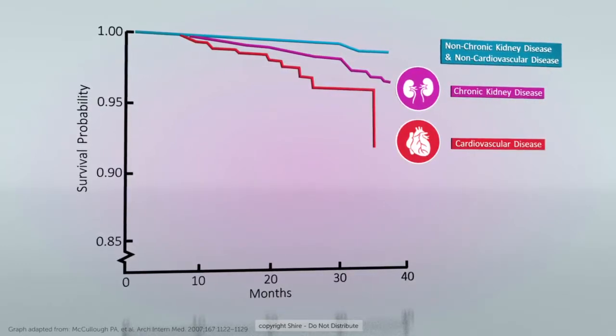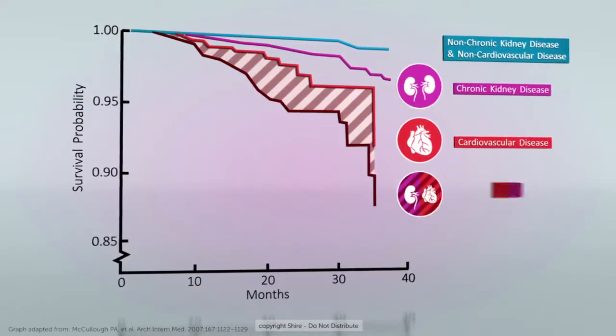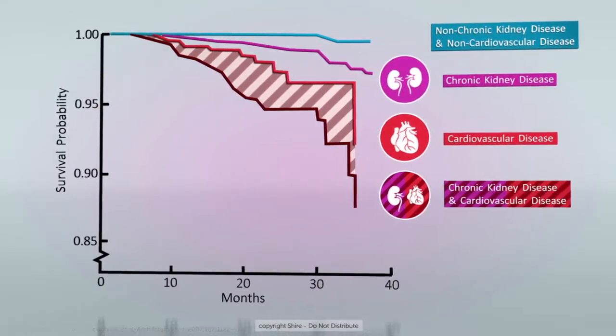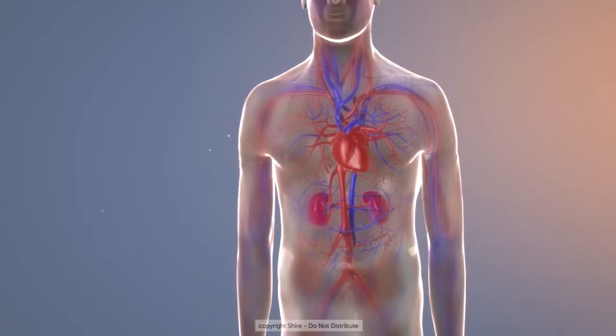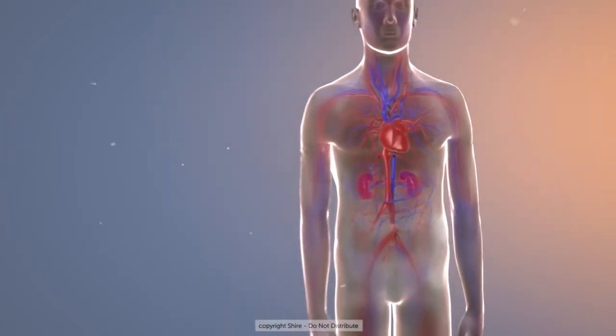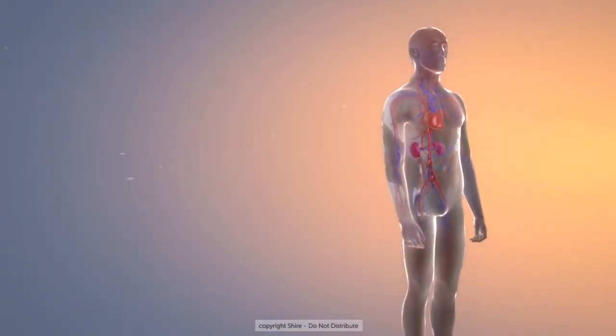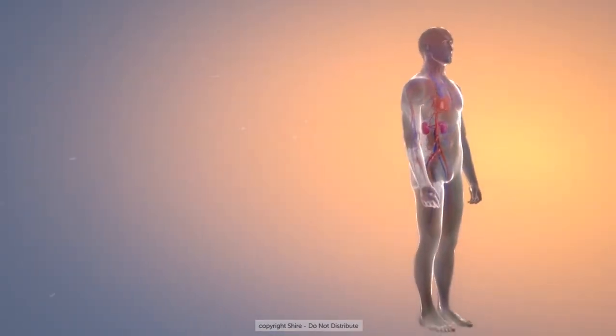Once reduced GFR is detected, Fabry patients are likely to already have significant cardiovascular abnormalities. Understanding these complex and interlinked disease manifestations is central to improving outcomes for patients with Fabry disease.